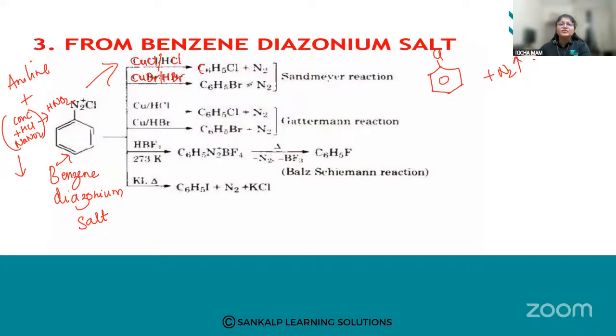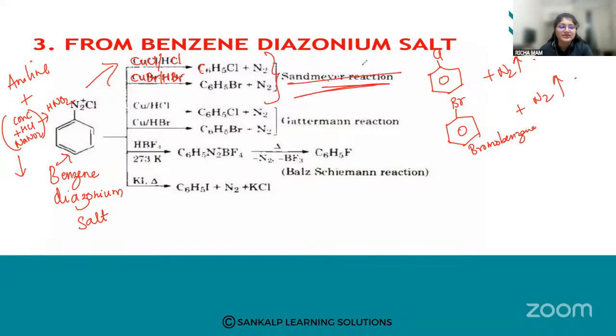That is hydrogen bromide. If I react it with cuprous bromide in the presence of hydrogen bromide, I am going to get a bromo substituted product, bromobenzene, plus N2 gas will be liberated. Now these two are called the Sandmeyer's reaction.